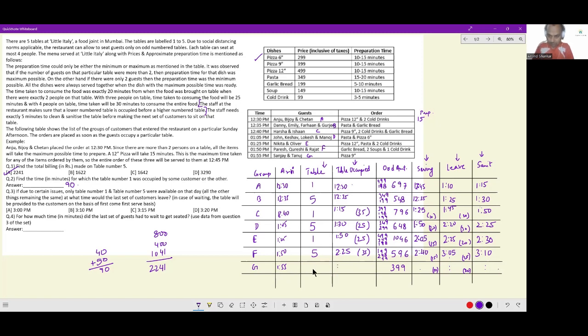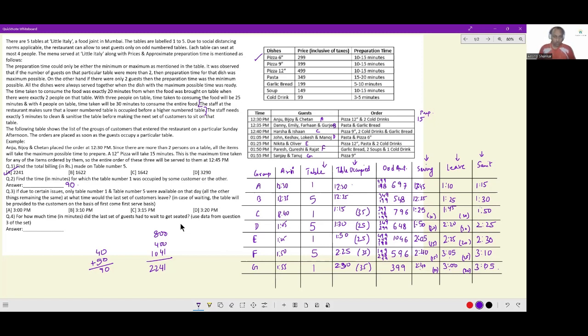Now this last group, they'll be given table 1. They can occupy it at 2:30. They had 35 minutes of waiting time, 10 minutes of prep time, 20 minutes of eating. So at 3, their food was done. And at 3:05, the table was done sanitizing. If only 2 tables were available, this is the working that would happen.